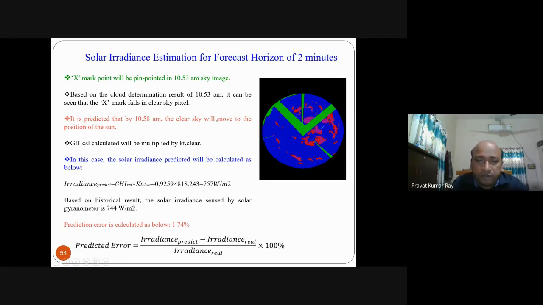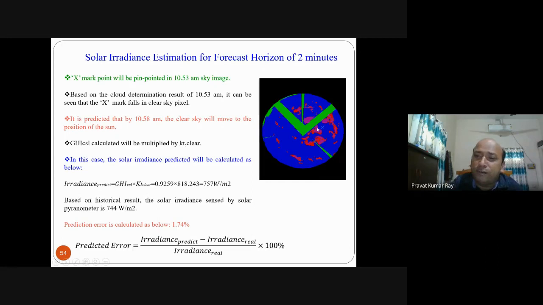Say current time is 10:56, you are pinpointing at the 10:53 am image, but you are extrapolating for 5 minutes. So that means the X position falls in the clear sky. That means at 10:58, this clear sky will cover the sun.